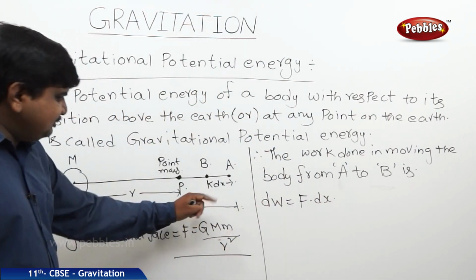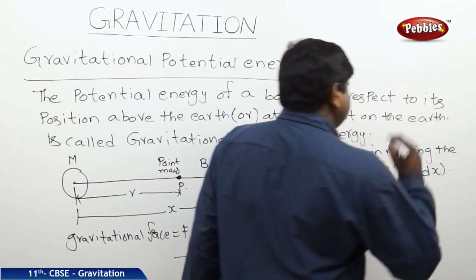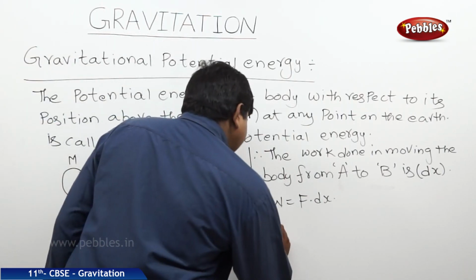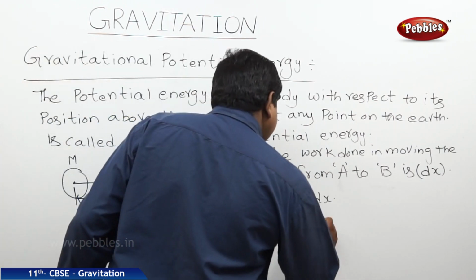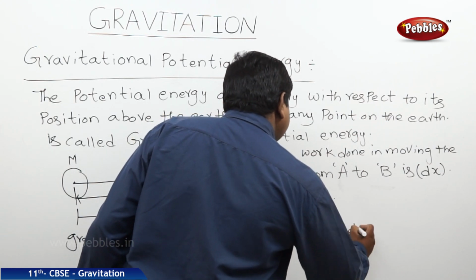Because the displacement is very small, we are representing it in brackets. So, dw is equal to, what is the F value? G M m by r square into dx.